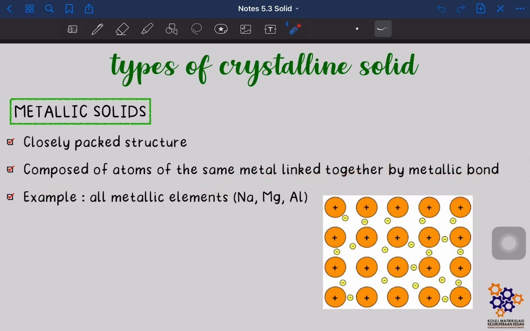Okay, ni yang saya cakap tadi lah. Okay, so nama pun metallic solid, so dia punya bond adalah metallic bond. Okay, so example of the metallic solids are all metallic element. Okay, daripada group 1, 2 and 13. Okay, sodium, magnesium, aluminium contohnya. Okay, so itu untuk metallic solid.